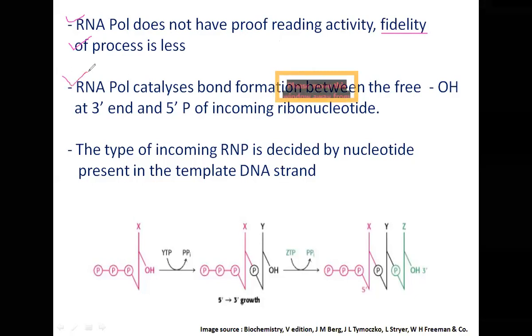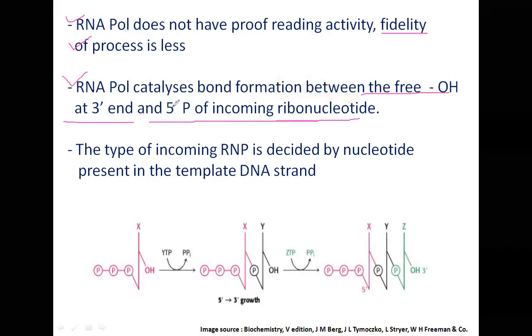RNA pol catalyzes bond formation between the free 3' hydroxyl group and the 5' phosphate group of the incoming ribonucleotide. Phosphodiester bond formation will take place between the free hydroxyl group at the 3' end and the 5' phosphate group of the incoming ribonucleotide.